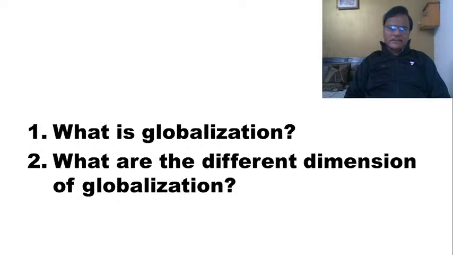And if you look at it, when the civilization started, what we have seen is that, as I mentioned, people started moving from one place to other place in search of livelihood, and after that, in search of better trade. After that, in search of promoting their religion. That is how this globalization has started. If you go back, South India, ancient period, South India had extensive trade relations with the Roman Empire. That is what is globalization.